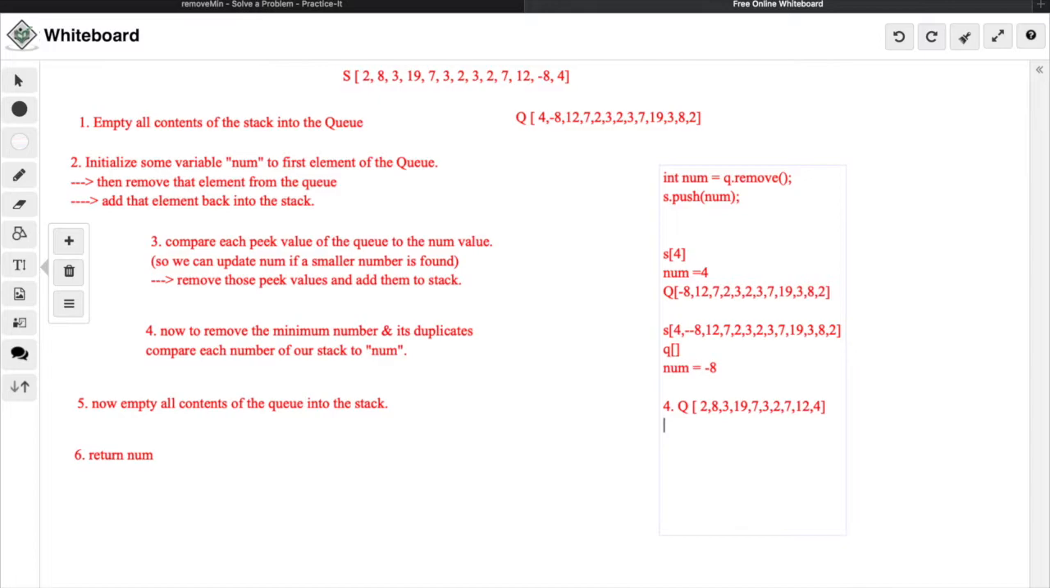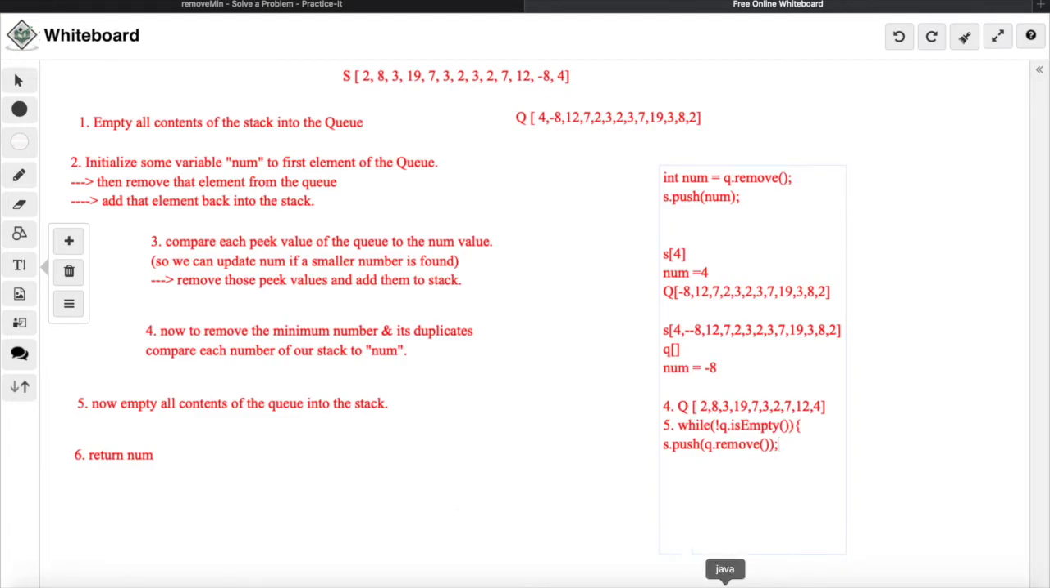And step 5, we want to restore our stack, not how it was in the beginning, but how it is now without the minimum value in there. So all we have to do is take the contents of this queue and pour them into a stack. So essentially, we'd use a while loop and say while queue is not empty, add all of these contents back into our stack, and we have our answer right there. After step 6, when we return num, that will give us our solution. Our stack will be restored, and we'll have the minimum value. So this would be s.push q.remove, and that should be the solution for this question.